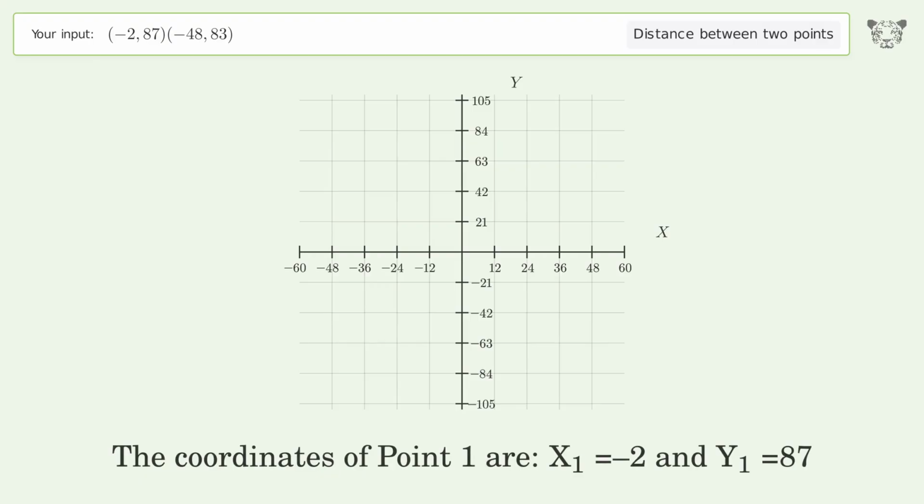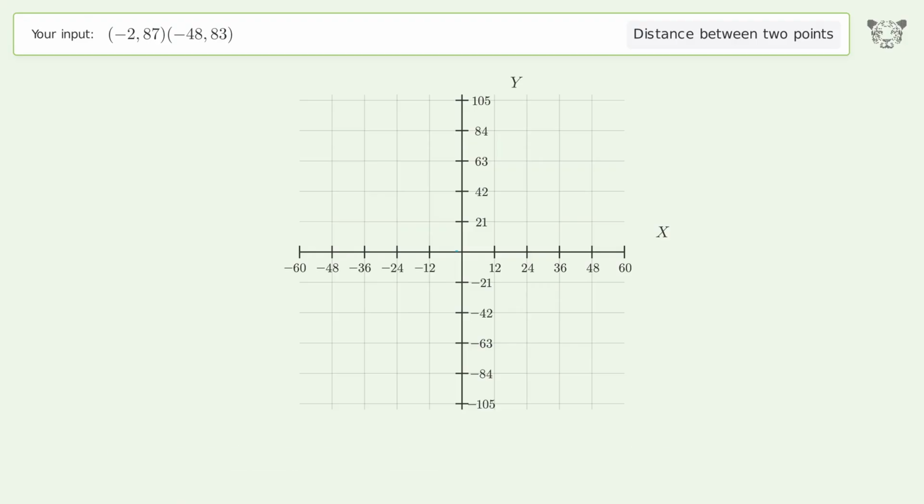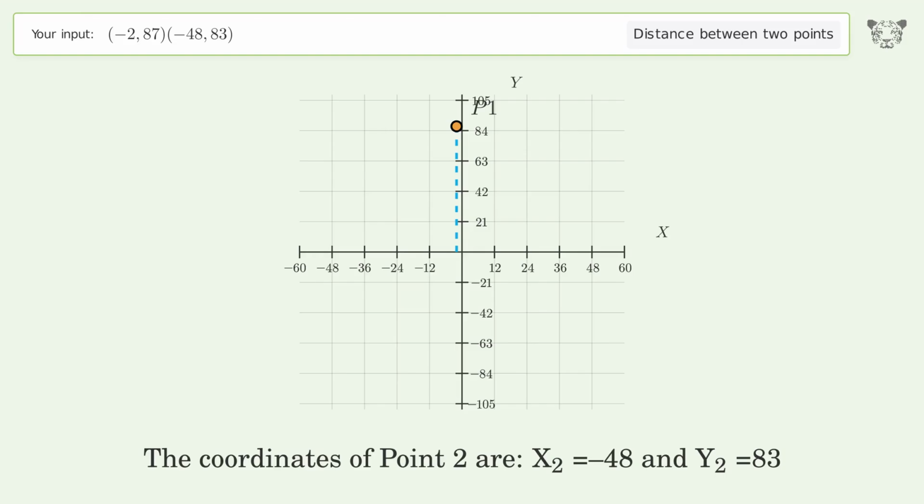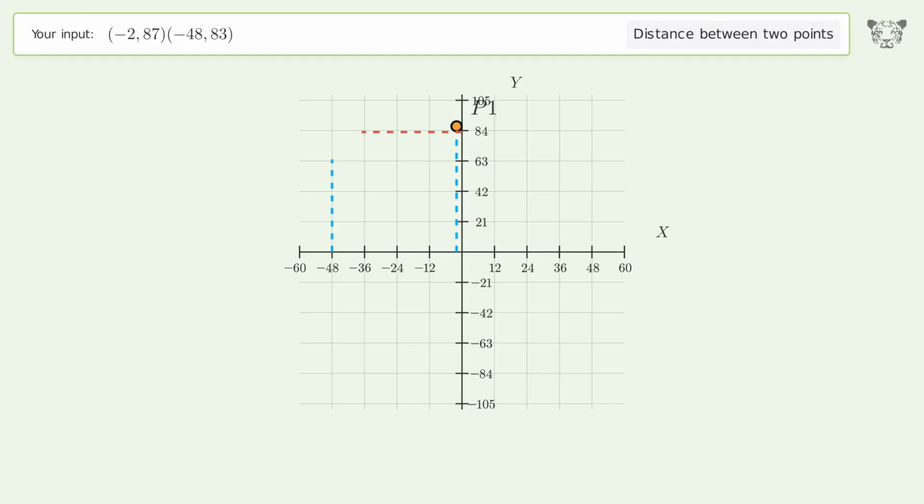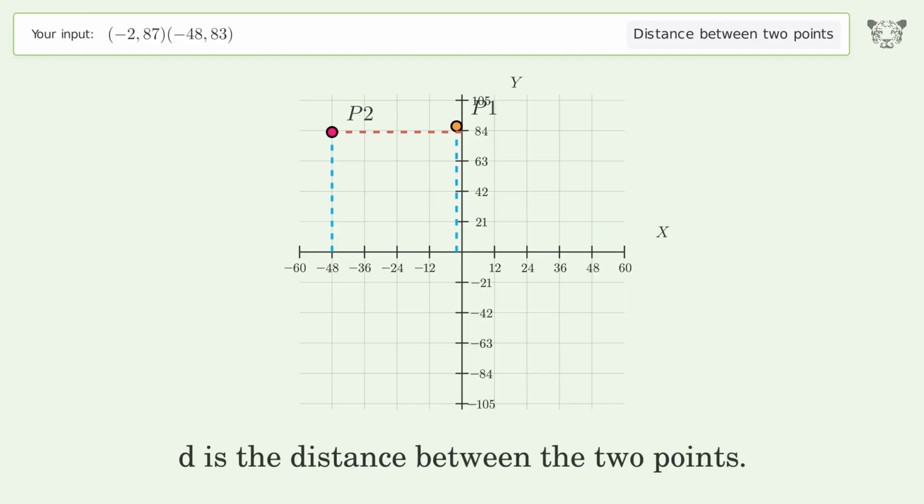The coordinates of point 1 are x1 equals -2 and y1 equals 87. The coordinates of point 2 are x2 equals -48 and y2 equals 83. D is the distance between the 2 points.